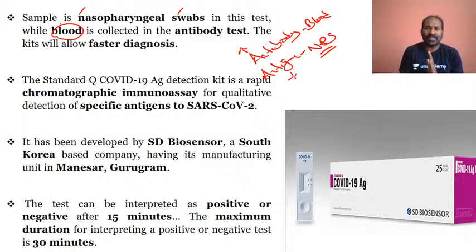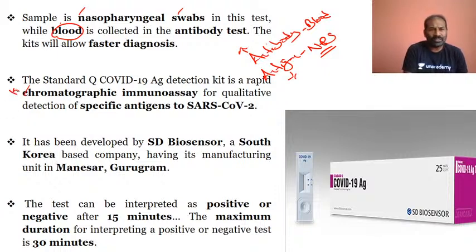And here in this case, Standard Q COVID-19 AG, that is antigen detection test: whenever antigens are detected positive, that means the antigens are part of the swab. That means SARS-CoV-2 is definitely in it. And Standard Q is a rapid chromatographic immunoassay for qualitative detection of specific antigen.